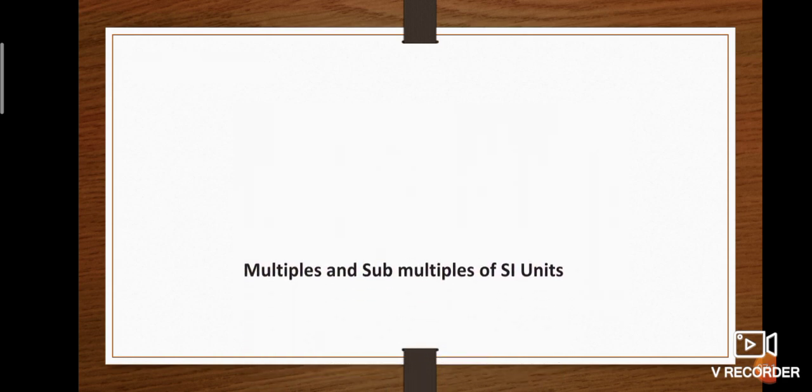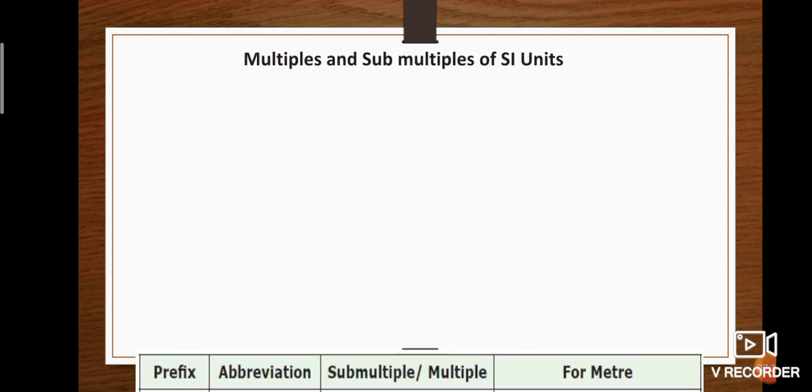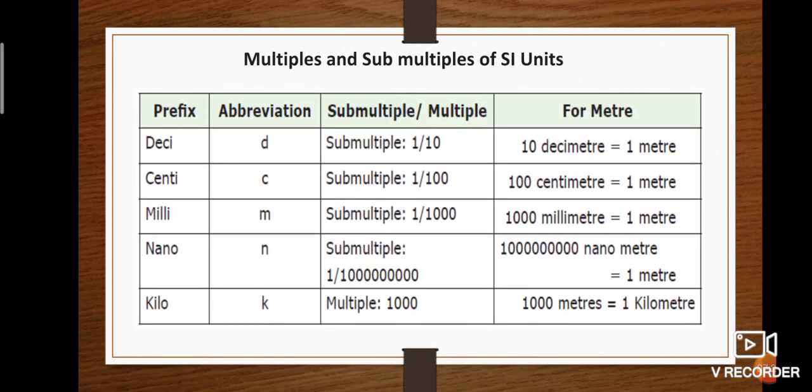Next, multiples and sub-multiples of SI units. Higher units are called multiples of units. Multiples are used to create larger forms of the units. Example, 1 kilometer is equal to 1000 meters. Here, kilometer is the multiple. Sub-multiples are the factors used to create the smaller forms of units. That is, 1 meter is equal to 100 centimeters, and 1 meter is equal to 1000 millimeters. Here centimeter and millimeter are the sub-multiples.